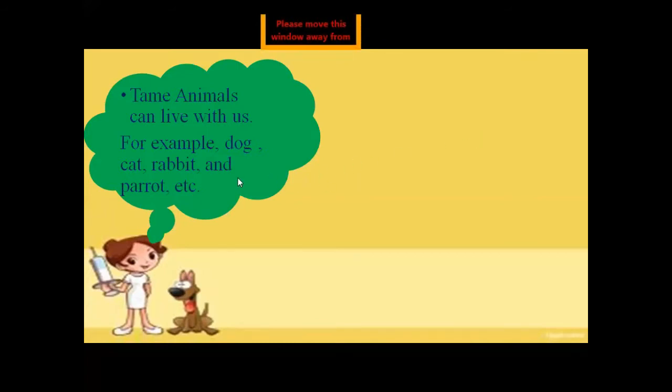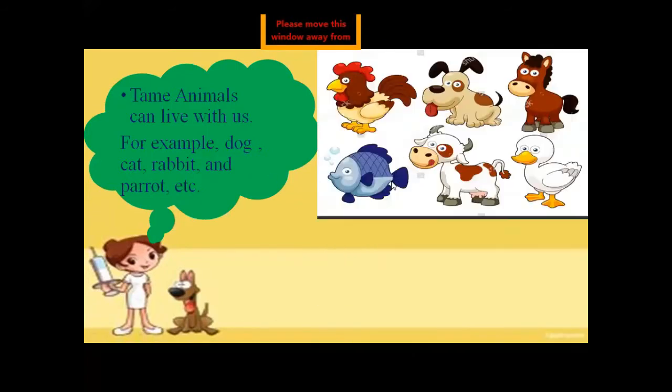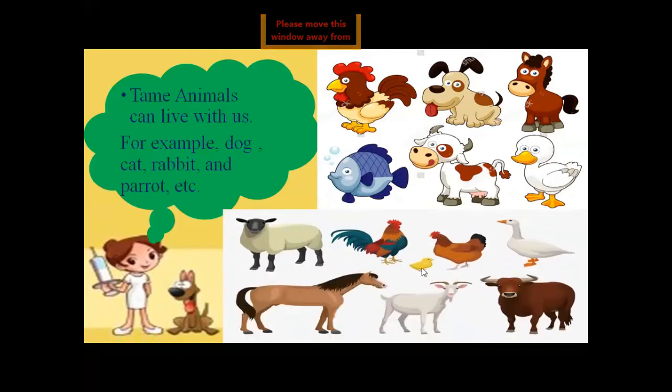Got it? I'm showing more pictures of tame animals: rooster, dog, horse, fish, cow, duck, sheep, again rooster, chick, hen, duck, horse, goat, bull. Got my point?